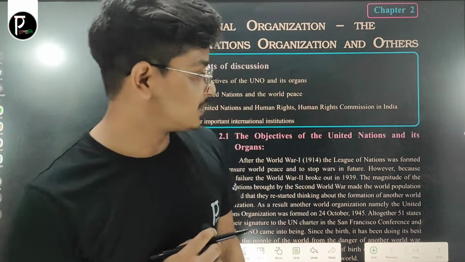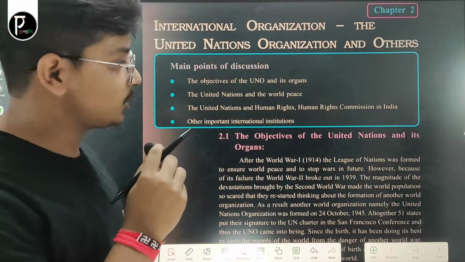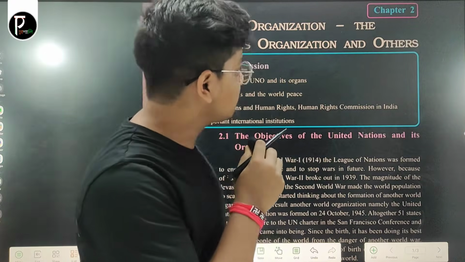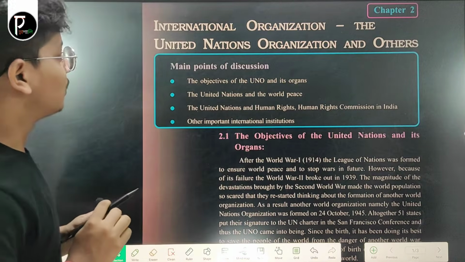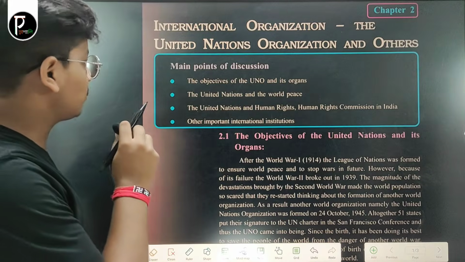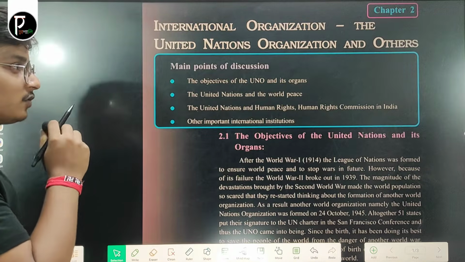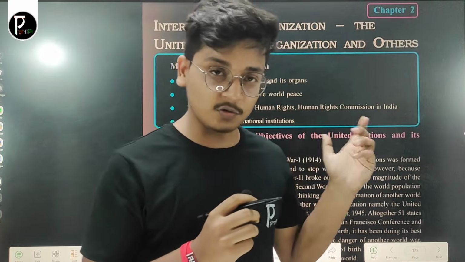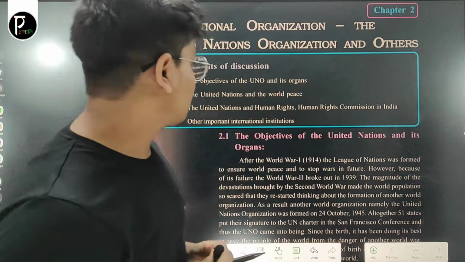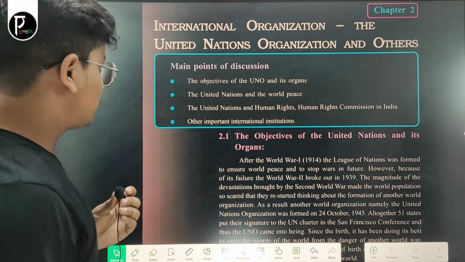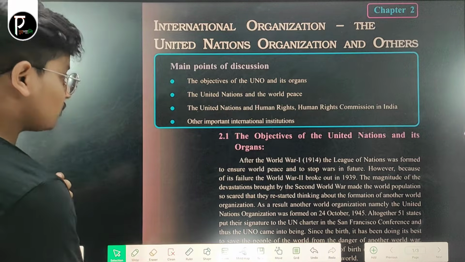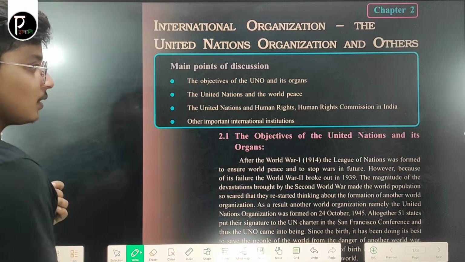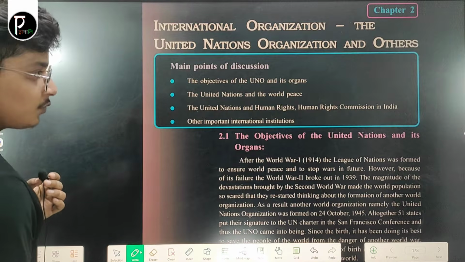Today I shall discuss an important chapter of your class 10 social science, which is named International Organization, the United Nations Organizations and others. This is a chapter of your class 10 social science, political science and economic sections. Now, at first there are some points of discussion. The first one is the objectives of the UNO.